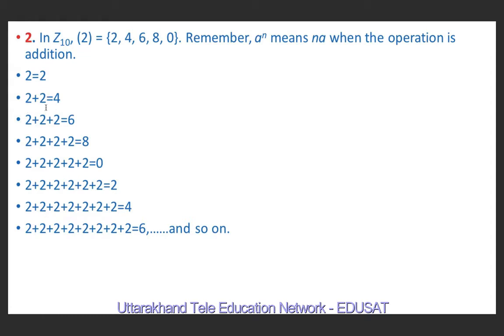Although we are writing in powers, because the operation is addition modulo 10, in that case also we will add the numbers and divide by 10 and then write the resulting number on the right hand side.